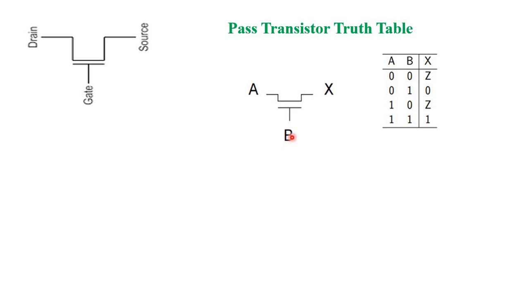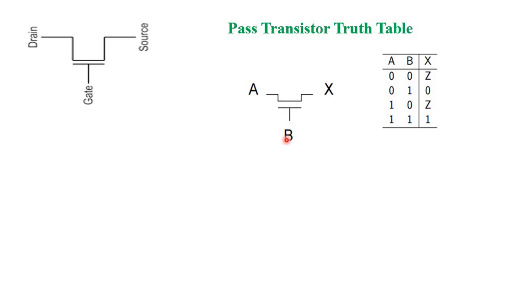So first see B is equal to 1. If A equal to 0, it completely passes, the output is 0. And if B is equal to 1 and A is 1, the output is equal to 1. Please observe these 2 points. It passes a 0: A is 0, output is equal to 0. A is equal to 1, output is equal to 1. So that is at B is equal to 1.